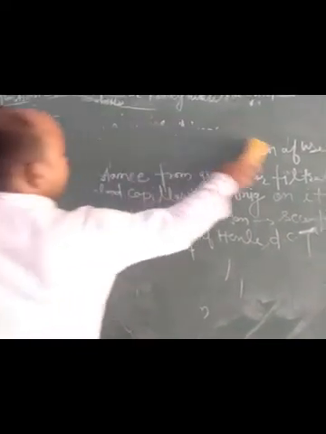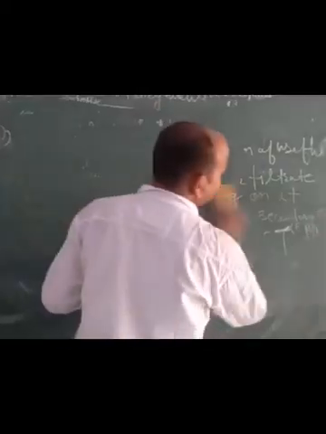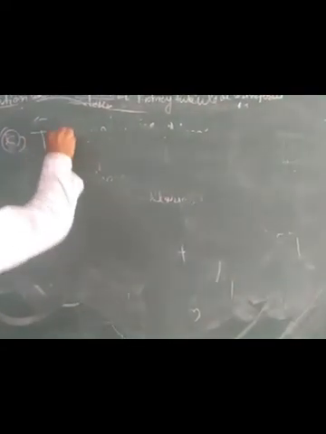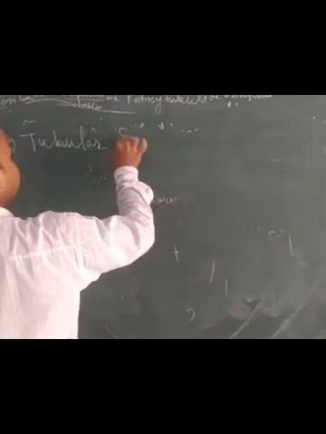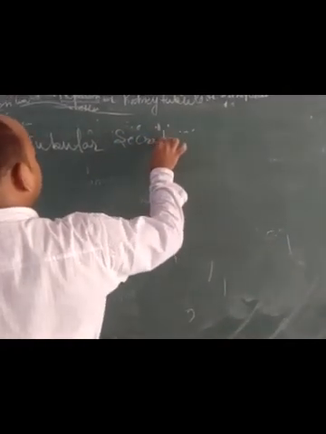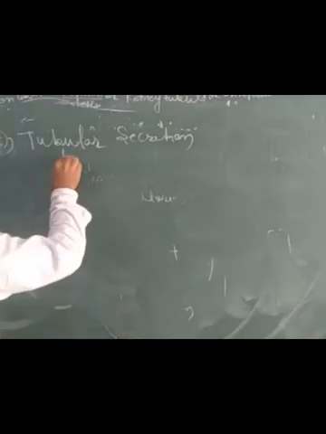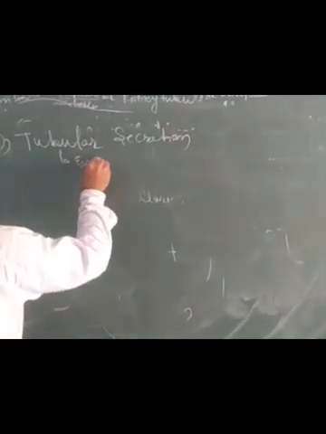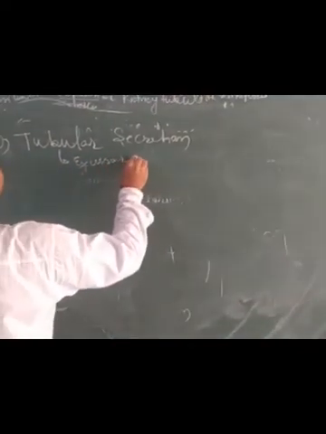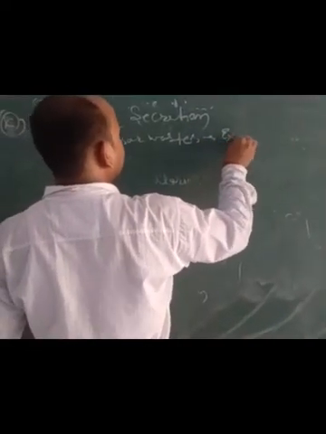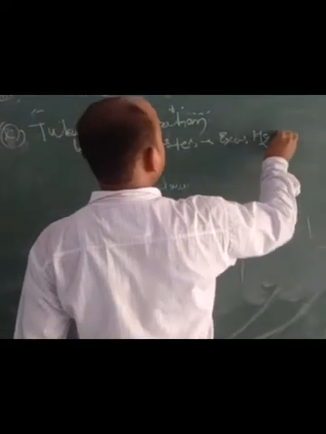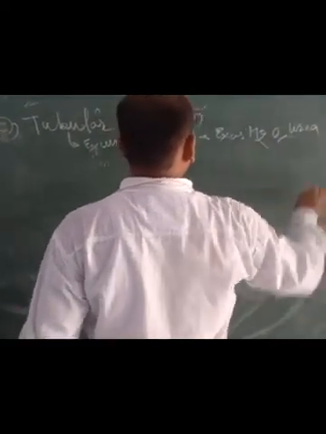And the next third step is tubular secretion, which is clear from its name. Tubular secretion means secretion of the tubule. After reabsorption, the excess material, or we can say waste material like excess water, urea, etc.